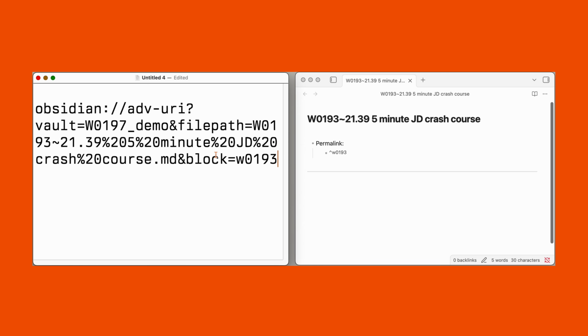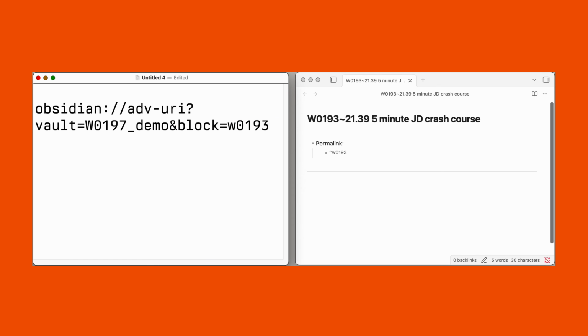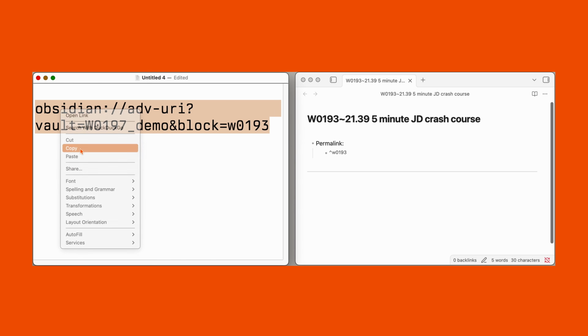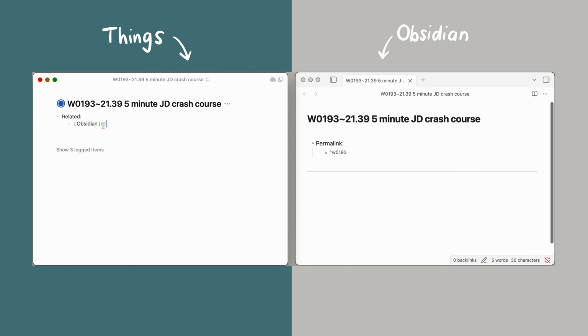The trick now is to find the part that contains the file path and just rip it out. So from this ampersand before file path down to this one just before block, just delete all of that. What's left is a link to this specific block in this specific vault. And as long as that block name is unique, Obsidian doesn't care which file it's in. Let's stick this in our Things project as a markdown link, and now clicking that takes us back to Obsidian.